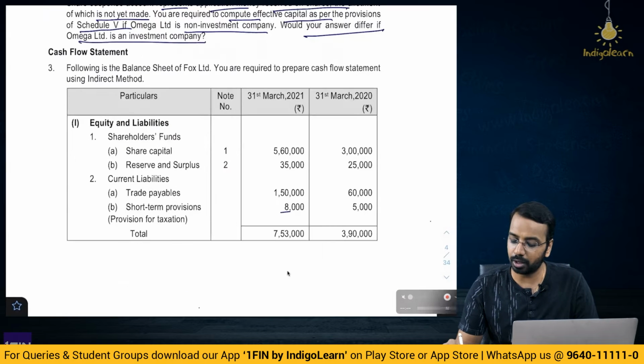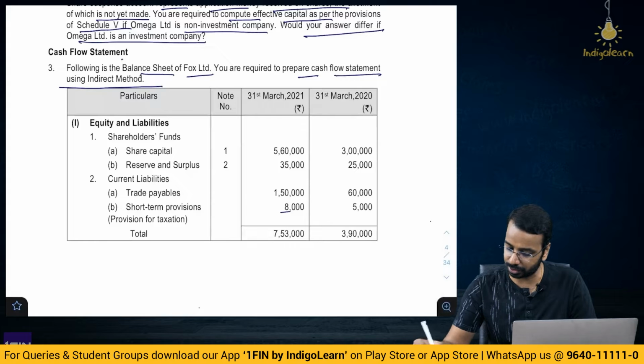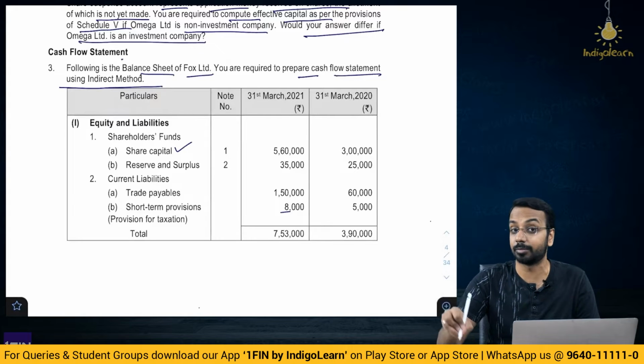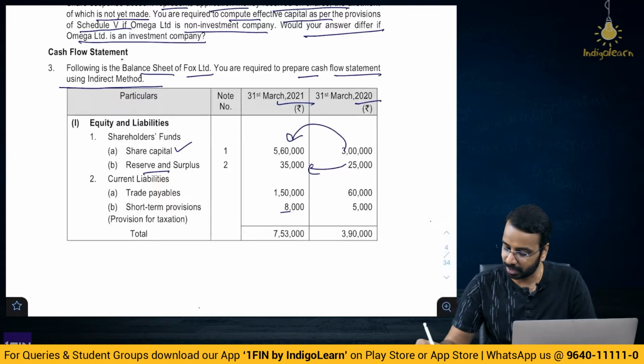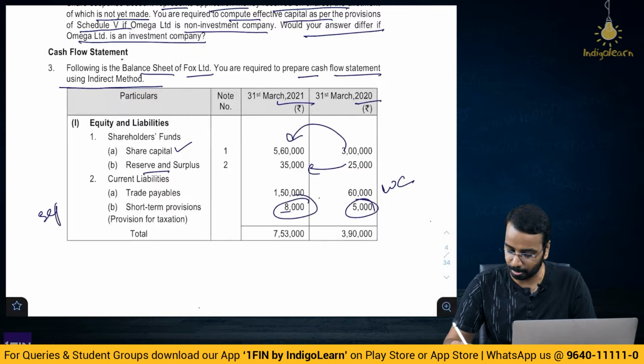Then the following is the balance sheet of Fox Limited. You are required to prepare a cash flow statement using the indirect method. So what have they given? They have given the balance sheet. So share capital is there. Now whenever there is a cash flow related question, amounts become important. So year 20, year 21, it is an increase. Reserves and surplus, also there is a change. Trade payables, okay, this will go to working capital. Short term provision is for taxation, you will take it separately.